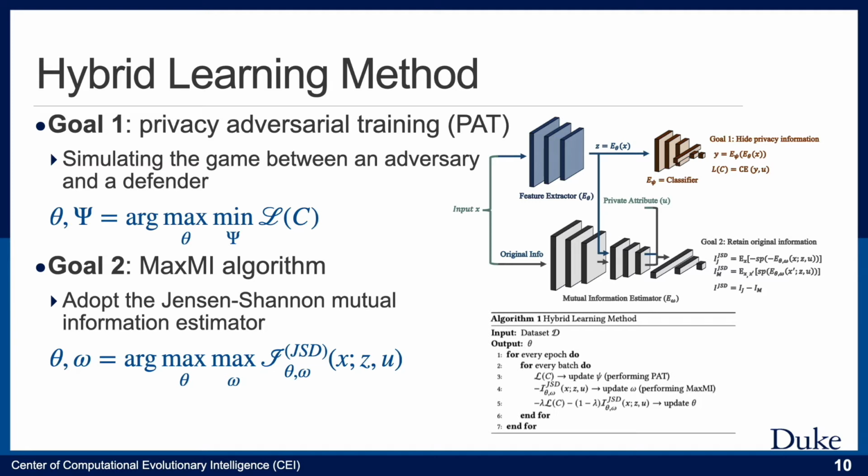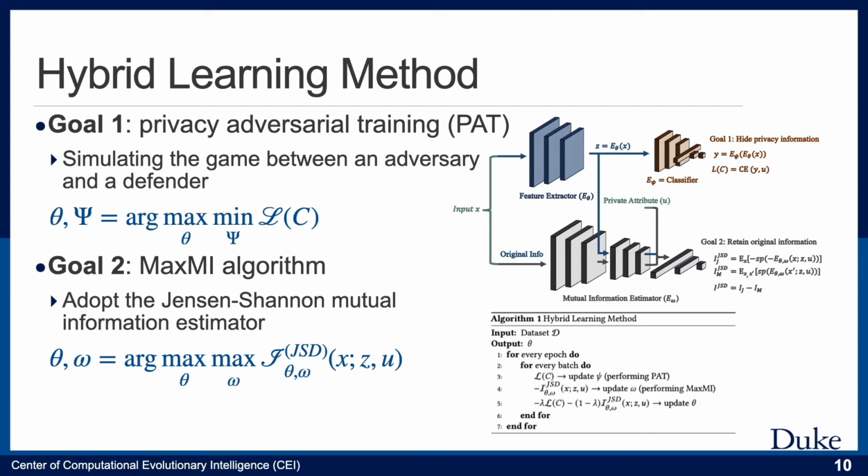On the contrary, when defending against the private attribute leakage, we train the feature extractor in a way that aims to degrade the performance of the classifier. For goal 2, we propose the Maximally algorithm to make the feature extractor retain as much information from the raw data as possible, in order to maintain the high utility of the extracted features. Specifically, the Jensen-Shannon mutual information estimator is adopted to measure the lower bound of the mutual information.